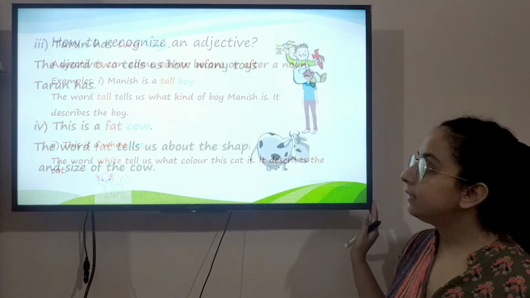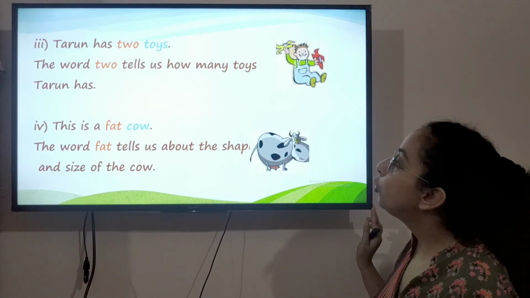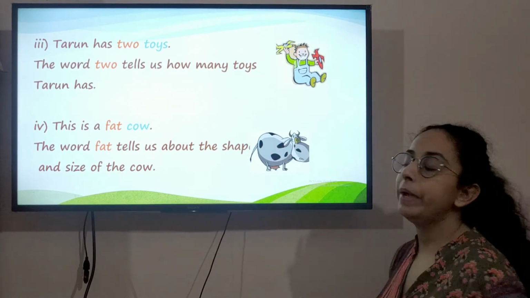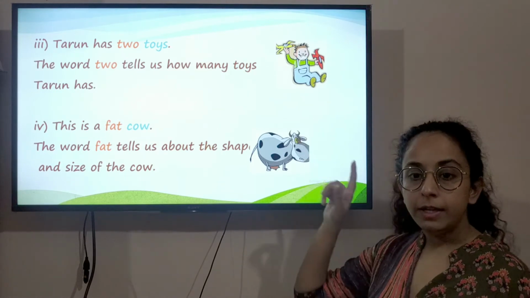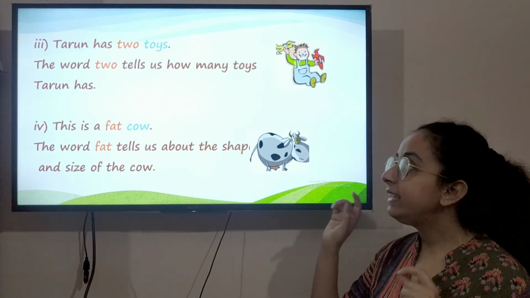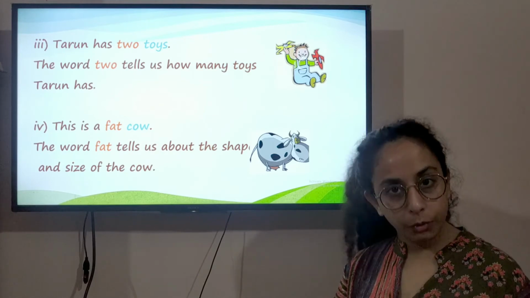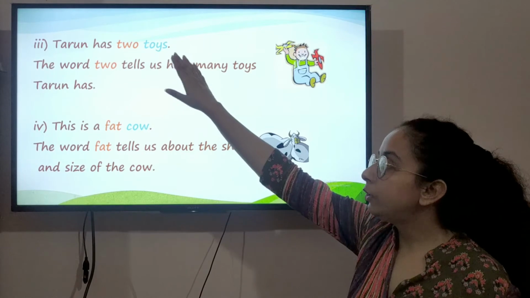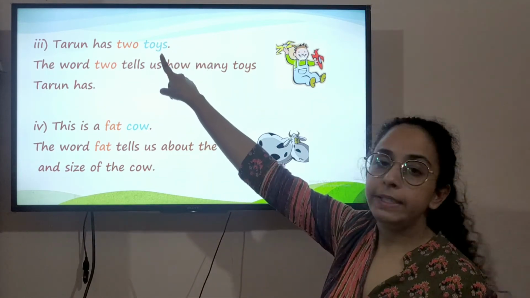Let's look at other examples. Tarun has two toys. The word two tells us how many toys Tarun has. In these sentences, you can see that the adjective is coming before the noun. The adjective is coming before the noun. The toys are two in number. All right, toy is the noun.